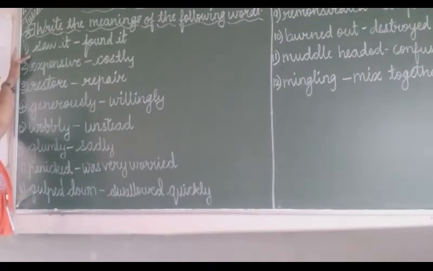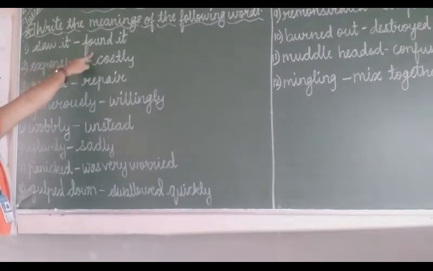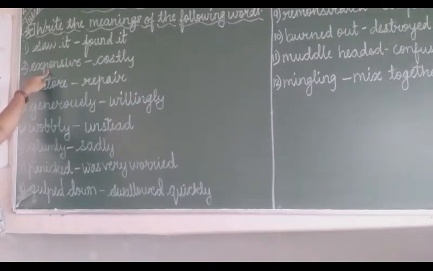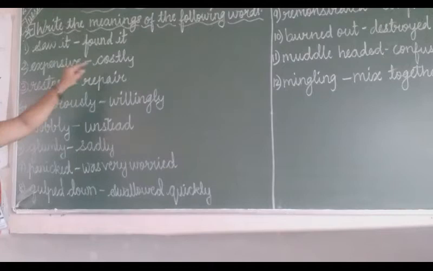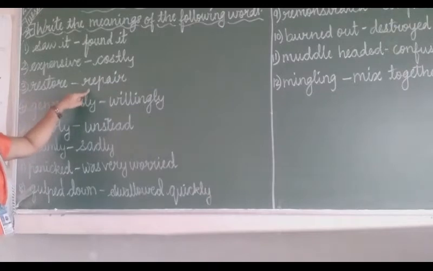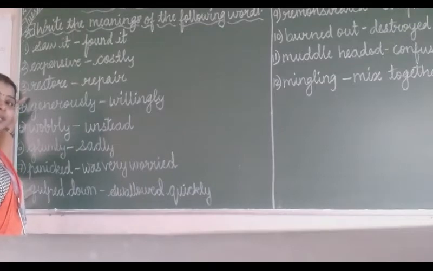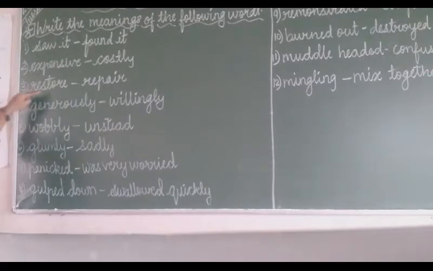Saw it. What is the meaning of saw it? Found it. Now next, the word is expensive. What is the meaning of expensive? Costly. Expensive, costly. Then the next word is restored. Restored means repair, repairing the things. The old things which are there, they restore and make them as new things and make them useful. So the word restore means repair.